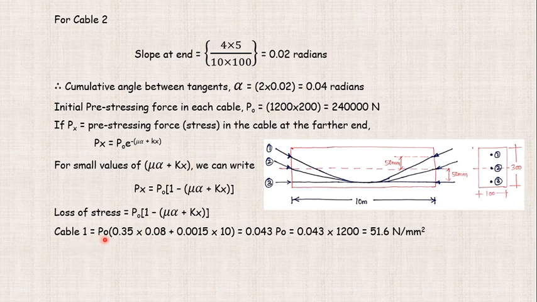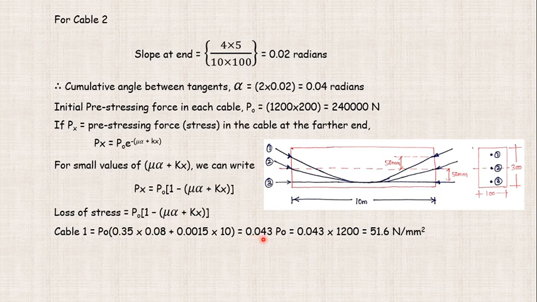When we calculate cable 1, the value comes out to be 0.035 into the mu calculation, where 1 is not deducted, into 10 meters. I have considered the total span of 10 meters. Alpha we have calculated as the total cumulative radians, 0.35, and 0.0015 is given in the question. This is the mu value, and this is the k value, which is given for 1 meter, so we have to multiply it for 10 meters, the total length of the beam.